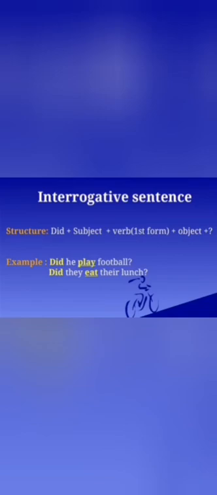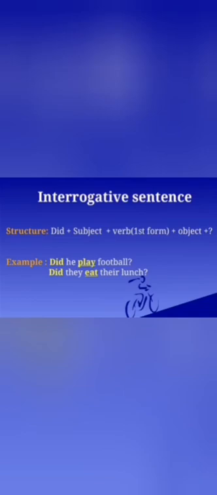And now we are going to discuss interrogative sentences. I've told you before what interrogative sentences are: the sentences in which we are asking a question. These are the question sentences. The structure is did, which will come first, then the subject, then the verb, which must be in first form. Yes, very nice. Next, the object, and at last, do not forget to put a question mark.